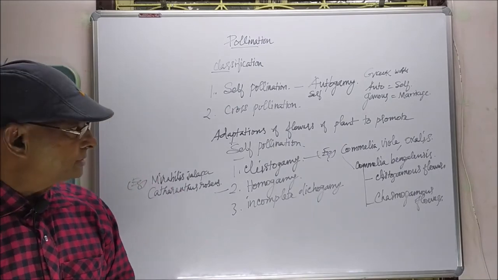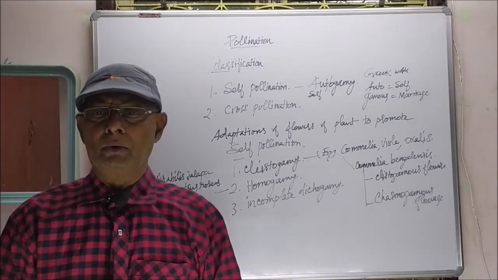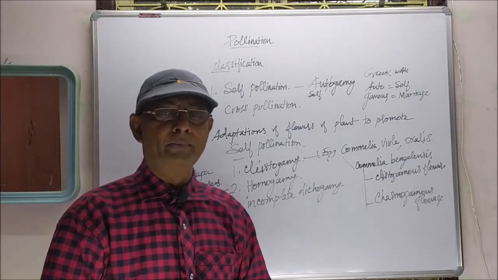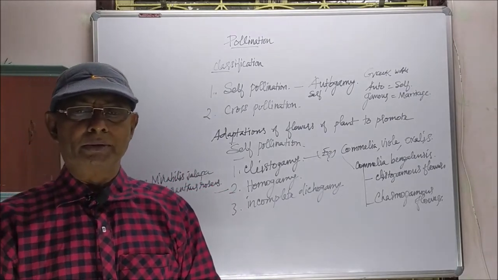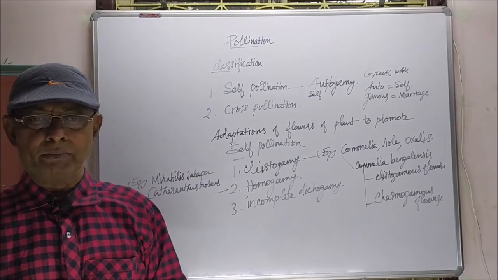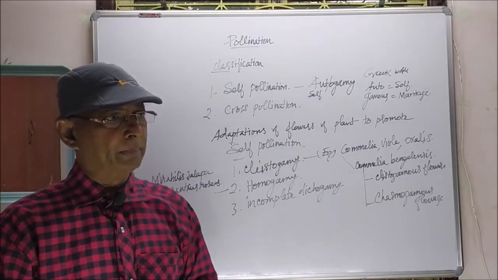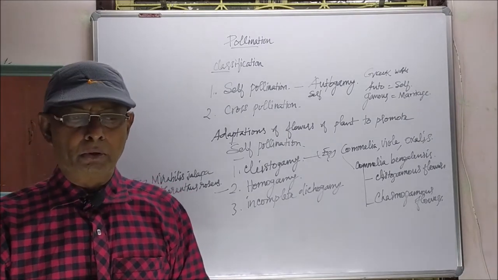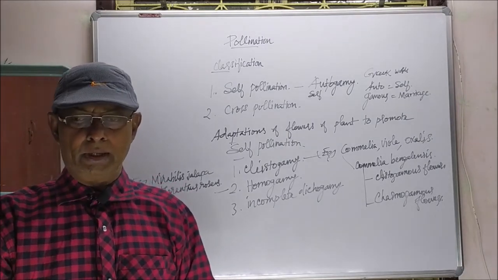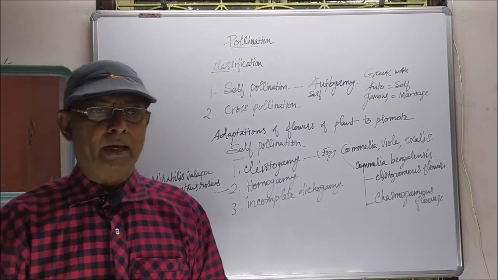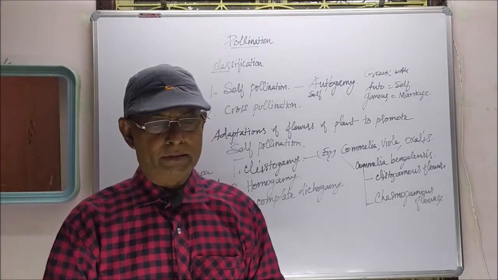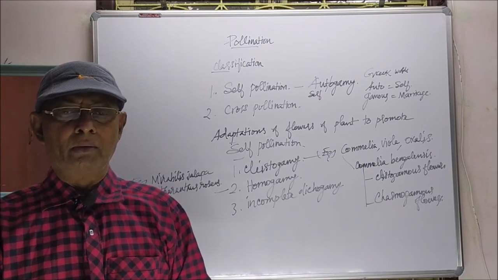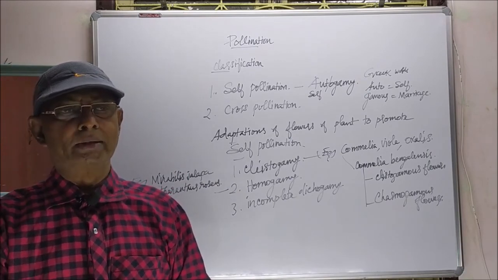The third one is incomplete dichogamy. Here, the male and female sex organs, both the stamen and stigma of the flowers, mature at two different times, not at the same time. So that will induce only cross-pollination. That will favor cross-pollination, but sometimes the stamens and stigma will mature at the same time.